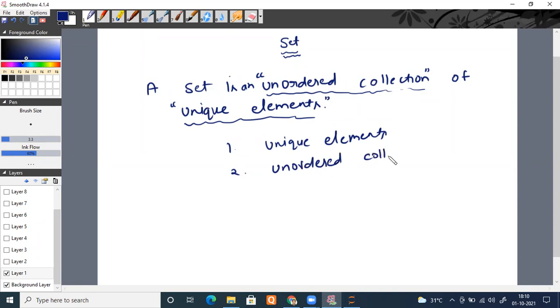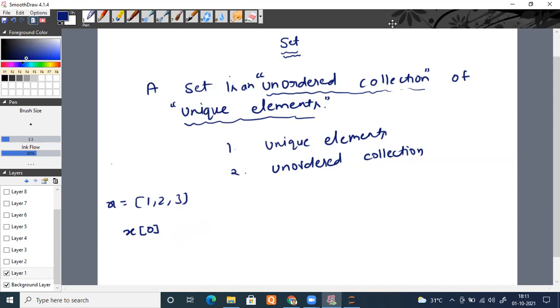Unordered collection means that in other things like a tuple, a string or a list, we were able to access elements by knowing their index. Suppose there is a list 1, 2, 3 named X, and somebody asks me for the first element of the list. I will simply do X[0]. I could do that with a string, and with a tuple as well. The reason is simple: they support indexing, but a set doesn't support indexing.